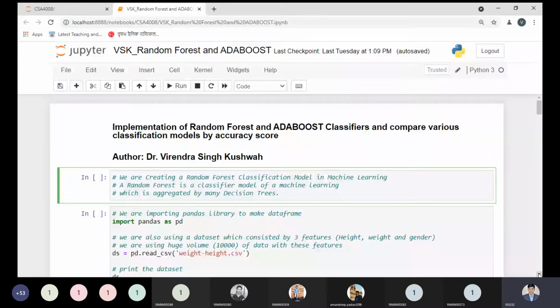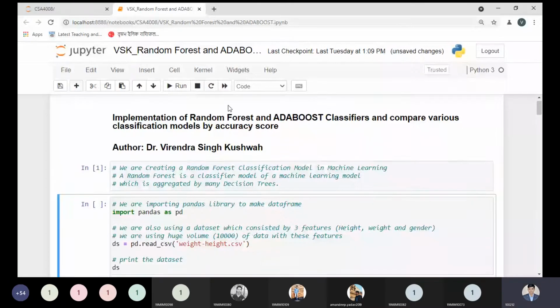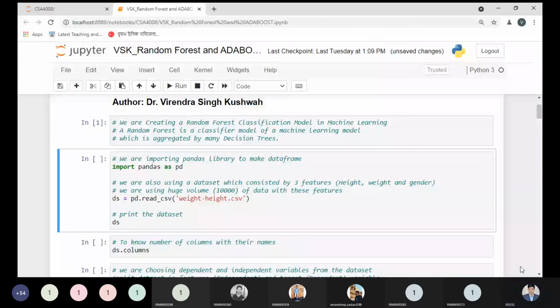So here we are creating the random forest classification model in machine learning. A random forest classifier model is a machine learning model which is aggregated from many decision trees. That is the point you need to keep in mind. After executing this cell, I'm moving to the next cell, and that is a very interesting cell. See, we are trying to import the Pandas library, and we import it to make the data frame as it is written over here.